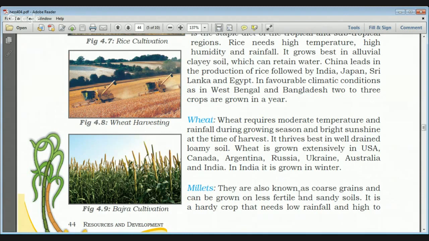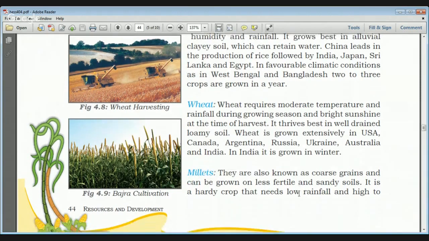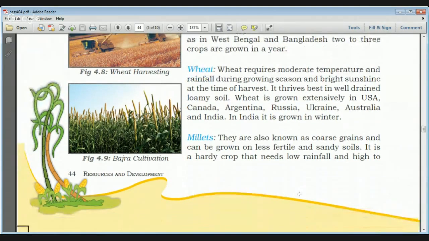In India, wheat is grown in the winter, and the eastern part of India is the major producer of wheat.